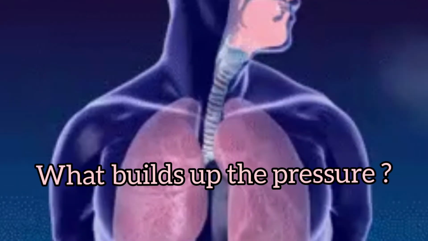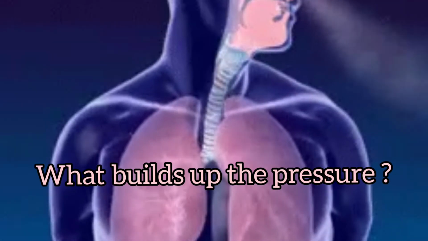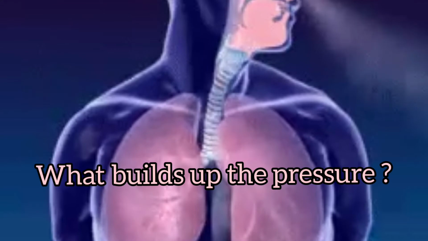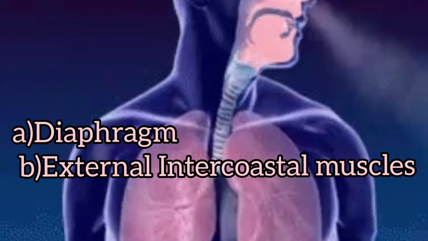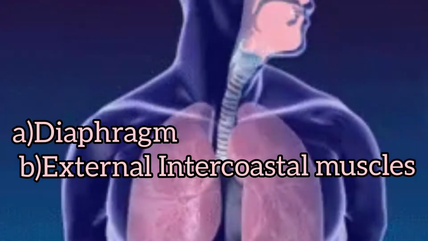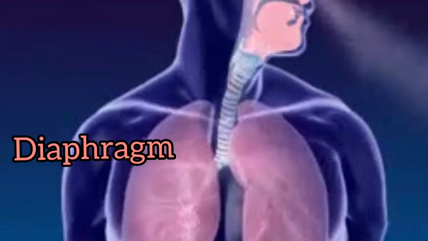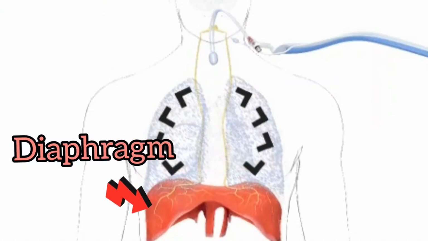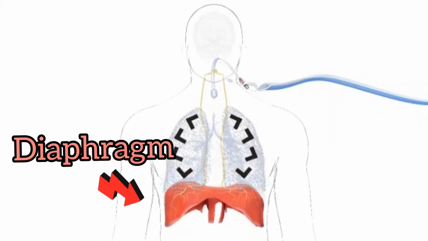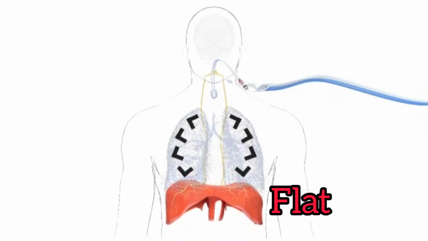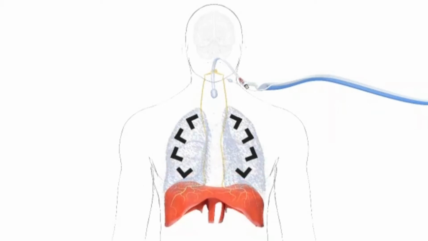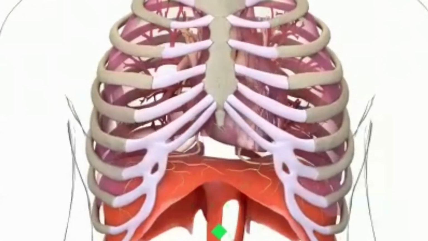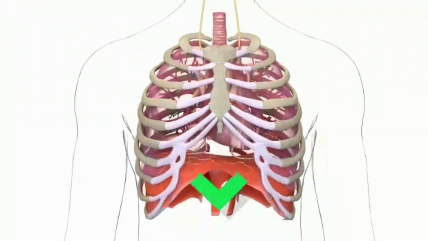So what plays an important role in building up this negative pressure? They are the diaphragm and the external intercostal muscles. The diaphragm is lowered by the contraction of its muscle fibers and becomes flat. This causes an increase in the volume of the thoracic chamber in the anterior-posterior axis.